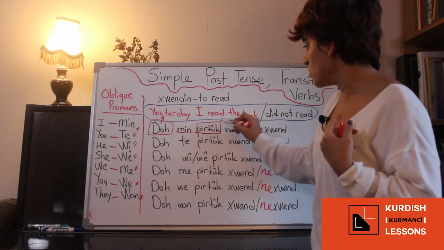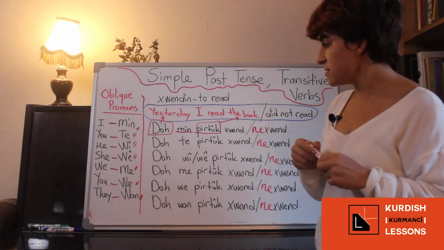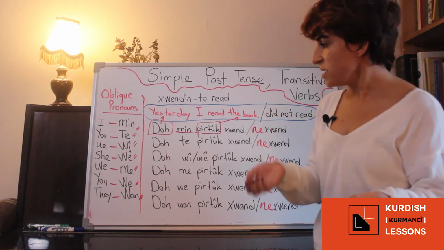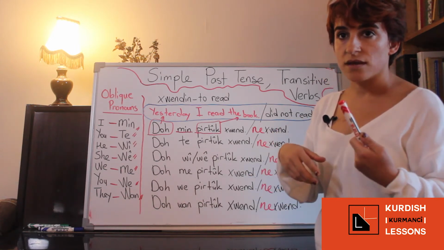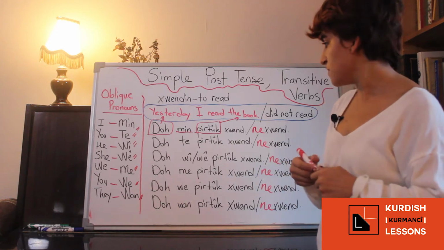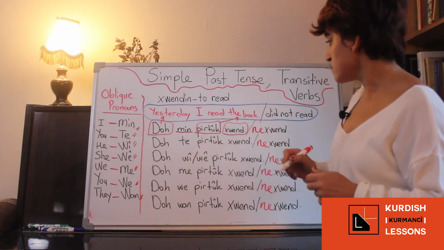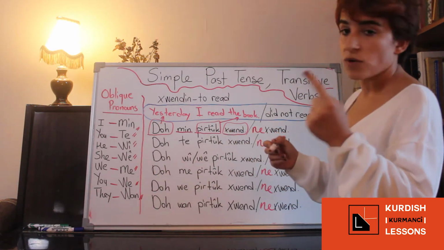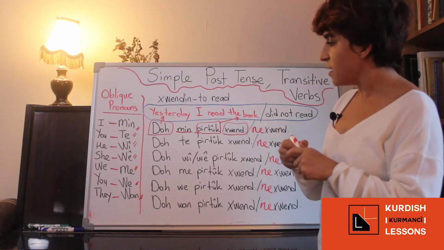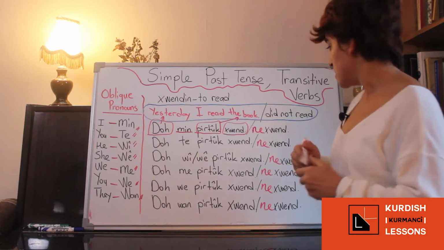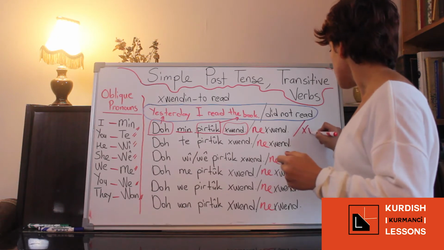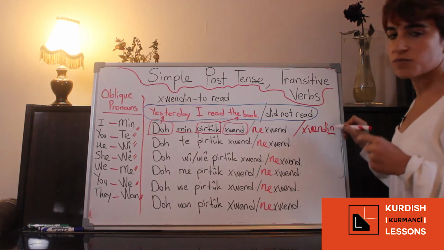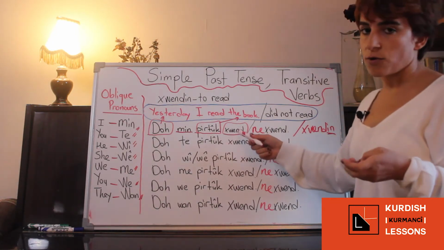Pertuk means book, and it is in absolute case, because in the simple past tense, if your subject is in oblique, your object will be in absolute case, so you don't have to change it. And it is خواند because we are just talking about one book. If it was plural, for example, if I said yesterday I read many books, it would be خواندن, because if you remember, this n shows a plural object, right? So it will be singular, خواند.